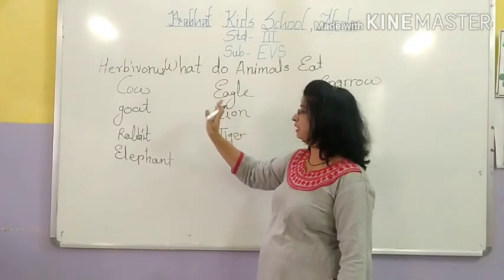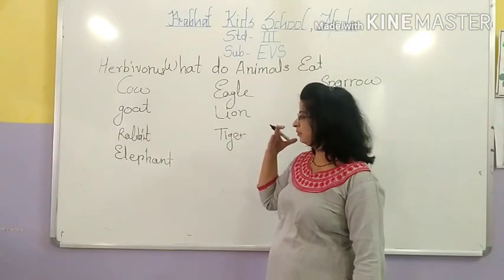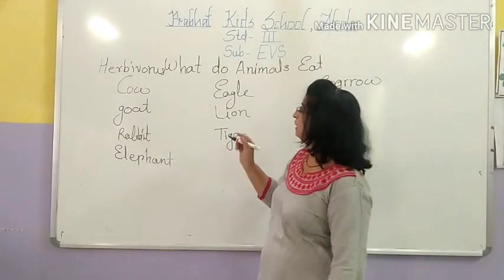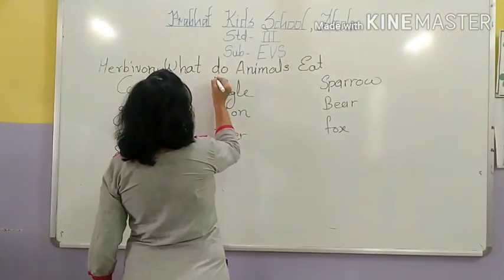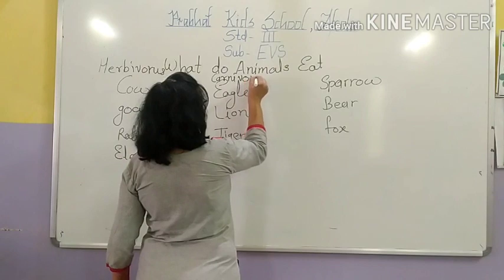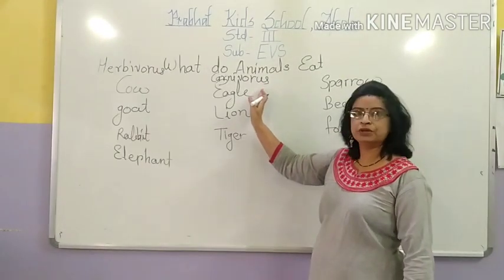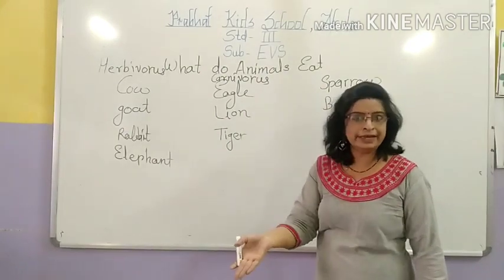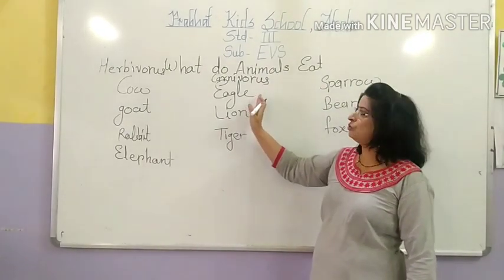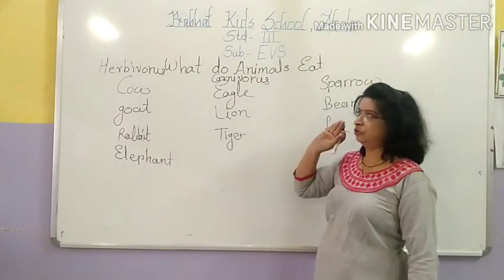Second one, eagle, lion, tiger, then so many animals, vulture. So these animals are carnivorous. Those animals or birds, they kill other animals and eat their flesh. So these are carnivorous animals.